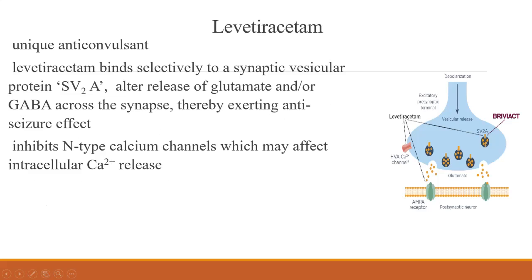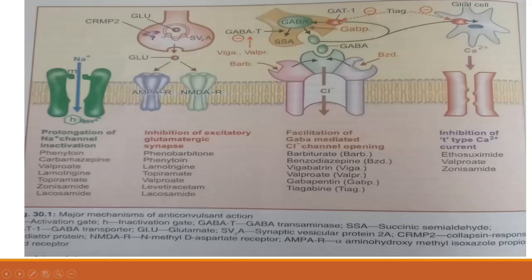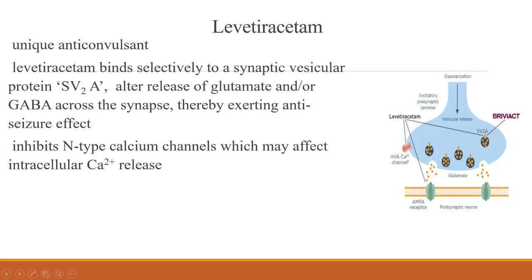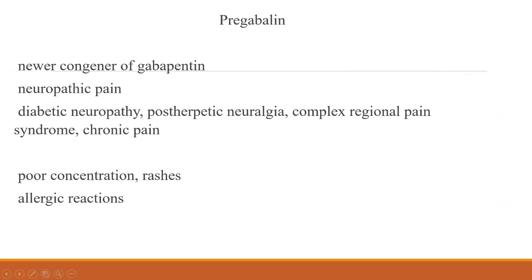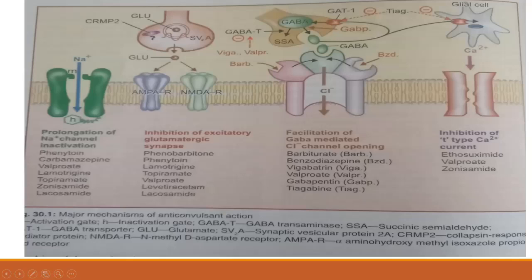Then levetiracetam. Where is it? It is here. What does it do? It inhibits glutamate. It binds selectively to a synaptic vesicular protein, SV2A, and alters the release of glutamate and also GABA across the synapse, thereby exerting an anti-seizure effect. It also inhibits the N-type calcium channel. So, SV2A, the synaptic vesicular protein, is where it acts to inhibit the release of glutamate.